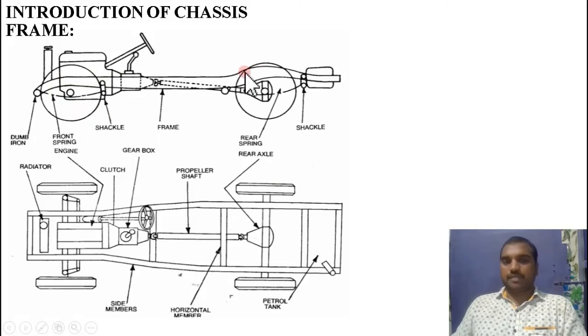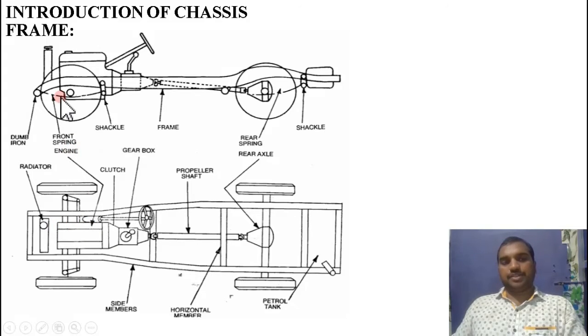Is it right? Everything is present in this diagram. You observe here. So wheels, axles, frame, suspension combination is the basic structure. So basic structure is present, right? Coming to the power unit, engine is there.